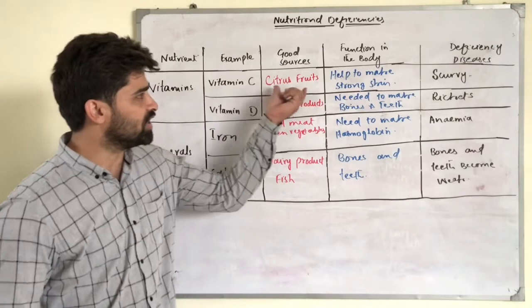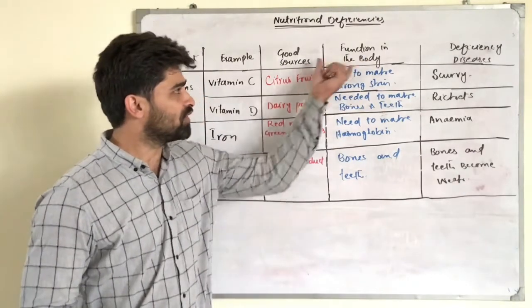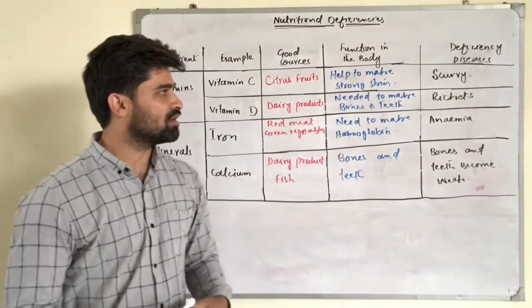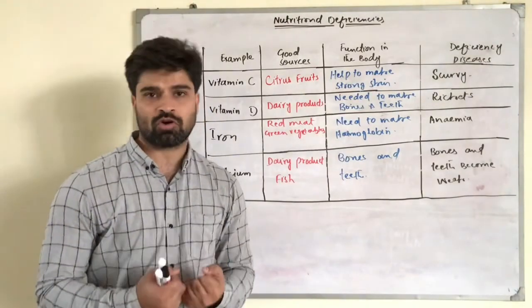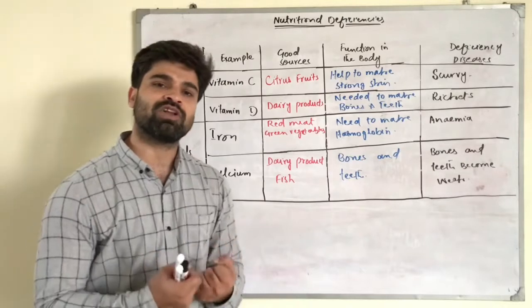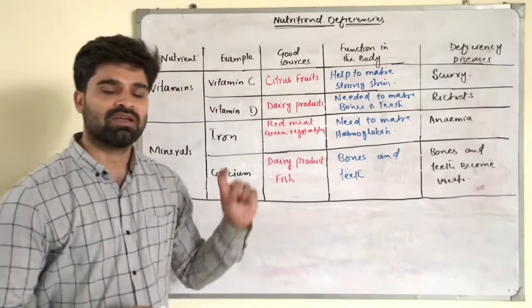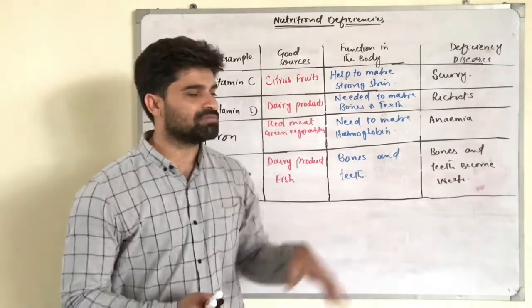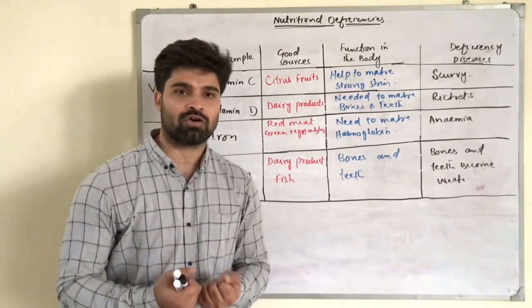And vitamin C, the function of vitamin C in our body is to make our skin strong and to make our immune system strong. Remember students, vitamin C helps to make our skin strong.